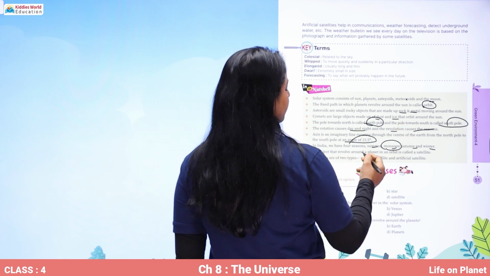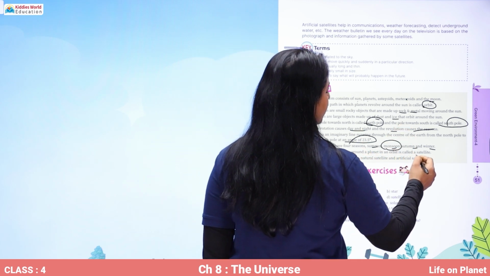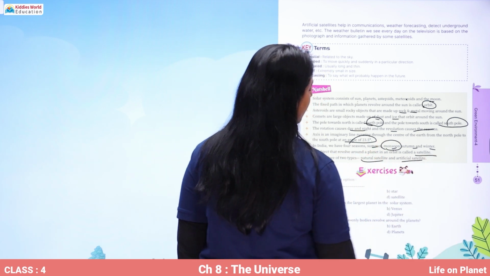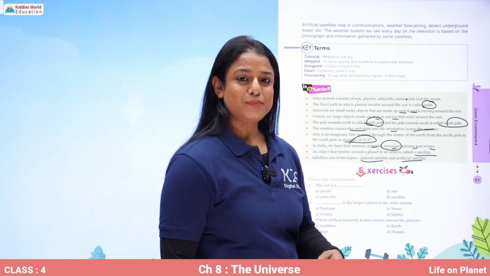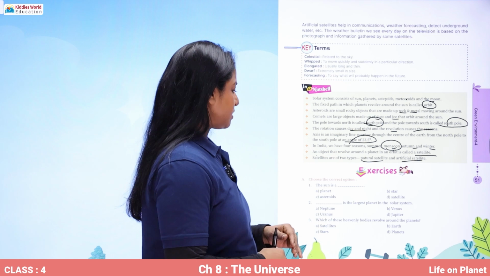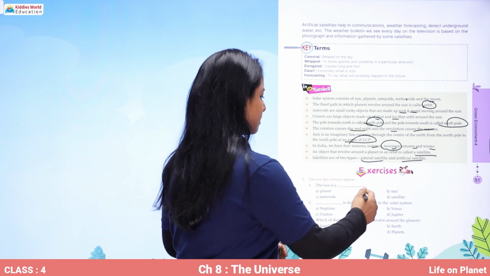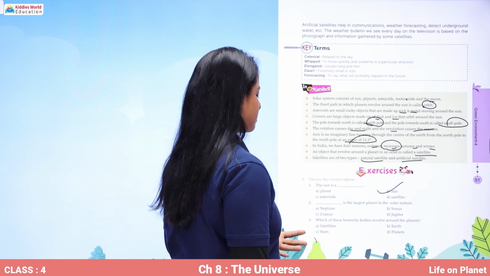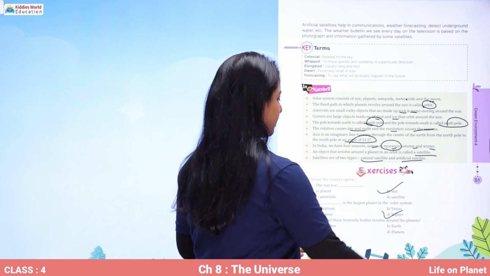An object that revolve around a planet in an orbit is called satellite. Satellites are of two types, natural and artificial. Now let's complete this exercise and see what have we learned in today's lesson. Choose the correct option. The sun is a star. Dash is the largest planet in our solar system and that is Jupiter.